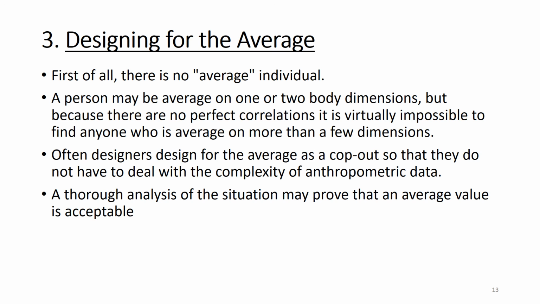So the term average may be true for a few dimensions. For example, one person may be average in height and shoulder length, but then some other dimensions may not be average. So it is not always possible to design for the average individual.